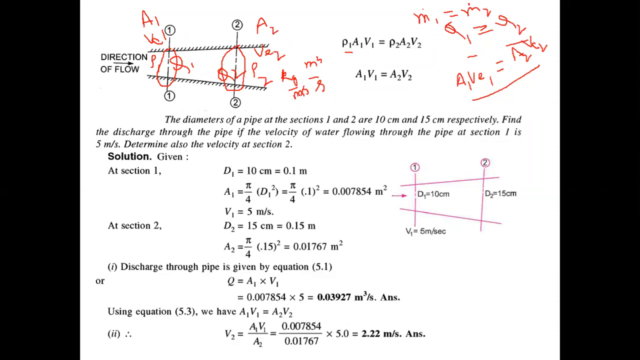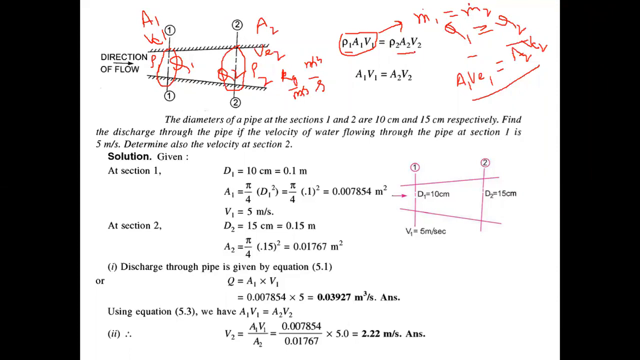So what will happen? Meter cube gets cancelled. Fine. So rho into area into velocity, you need to remember this. Rho A V, density into area into velocity, equals mass flow rate. So whenever you multiply density with volume, that is mass. But if you multiply density with area into velocity, that becomes mass flow rate. So I can say mass flow rate at section 1 should be equal to mass flow rate at section 2.